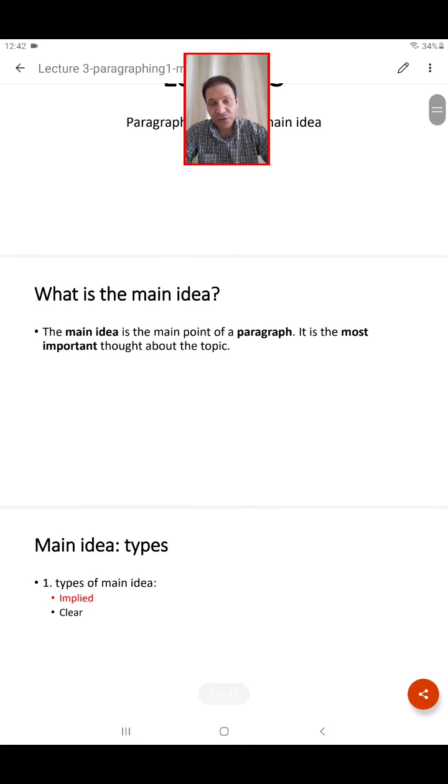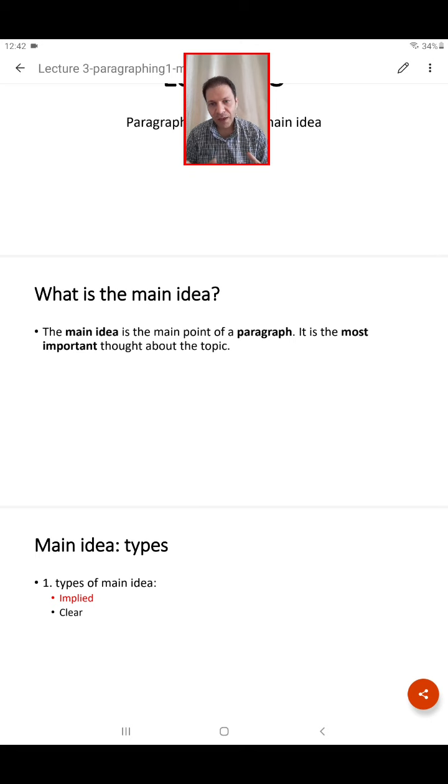Also, what I teach you today is good because when you read articles, you are going to look for the main idea in each paragraph. So what I am going to teach you today not only benefits you when you read articles, but also when you want to write your term paper.